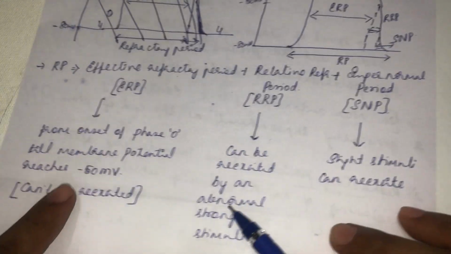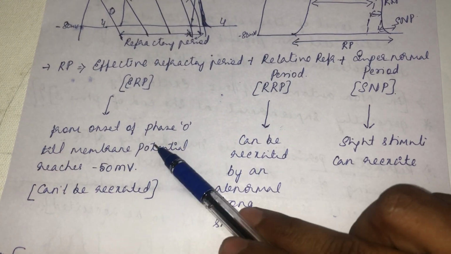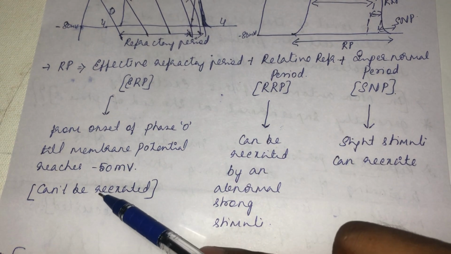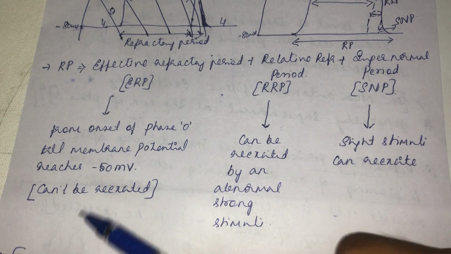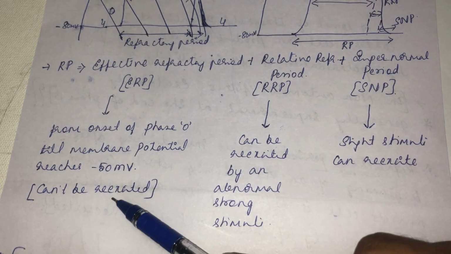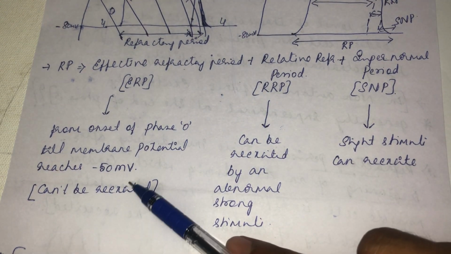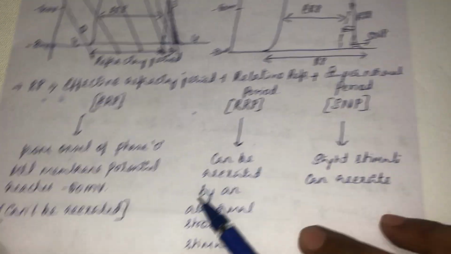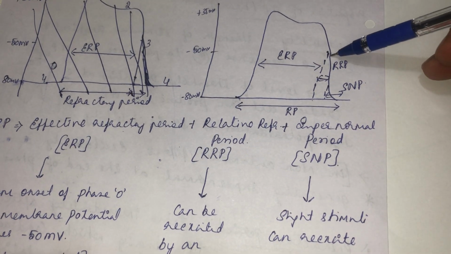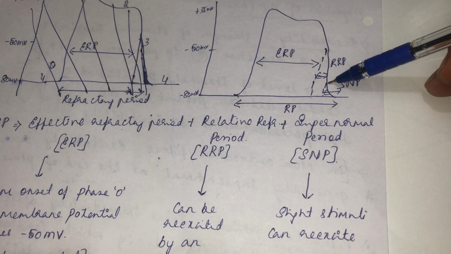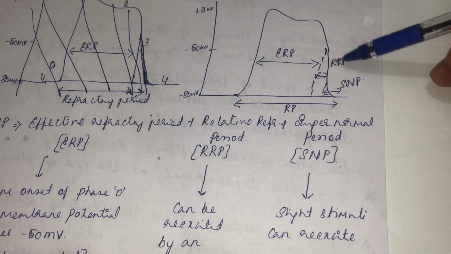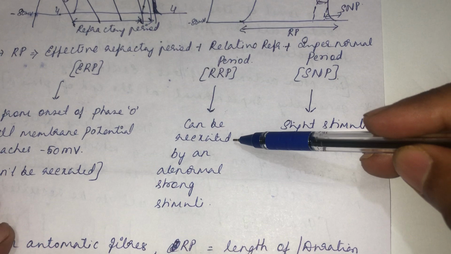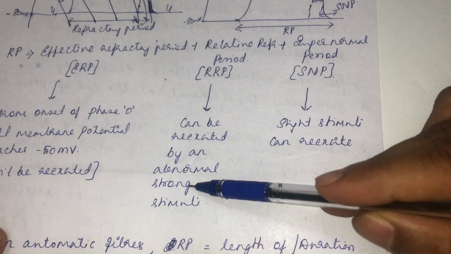From the onset of phase 0 till the membrane potential reaches minus 50 millivolt, we call it the effective refractory period. During that phase, any strength of stimulus cannot re-excite the muscle fiber, and it cannot generate a fresh action potential. Then from minus 50 millivolt to a certain stage during the repolarization phase, we call that period the relative refractory period. In the relative refractory period, it can be re-excited by an abnormally strong stimulus.